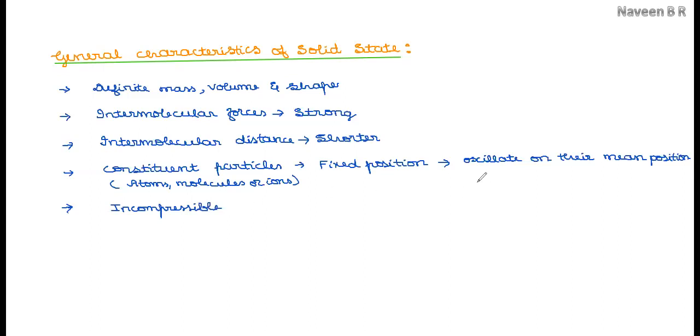Due to their closed, compact arrangement with strong attractive forces and shorter intermolecular distances, practically we cannot compress solids.